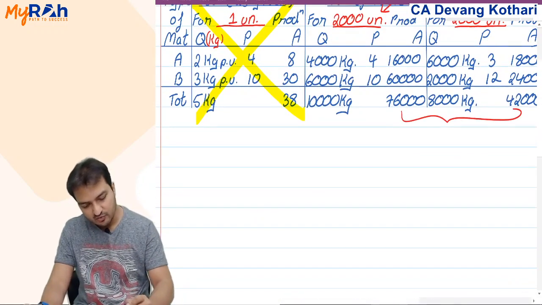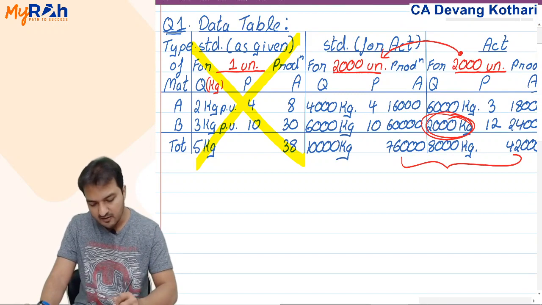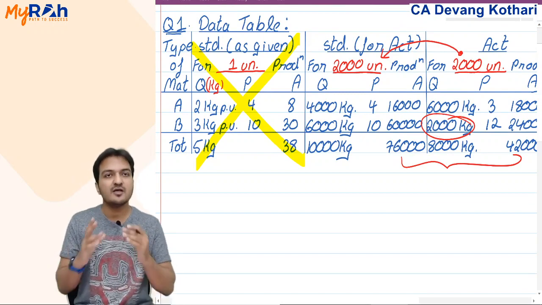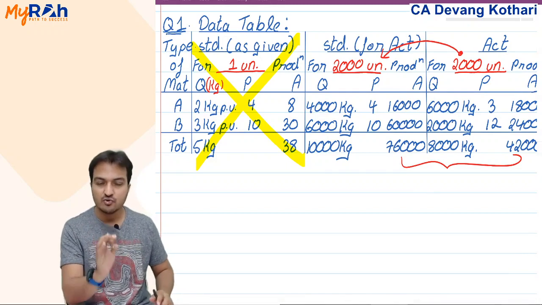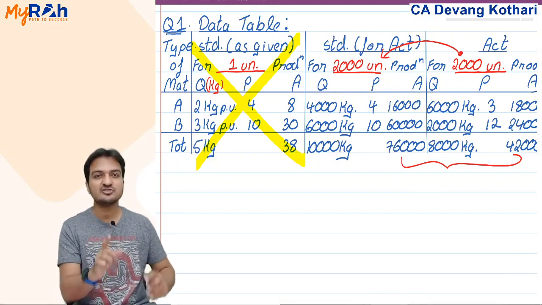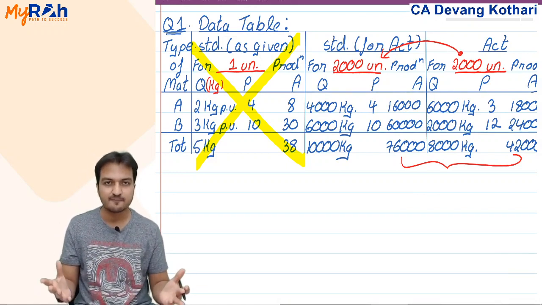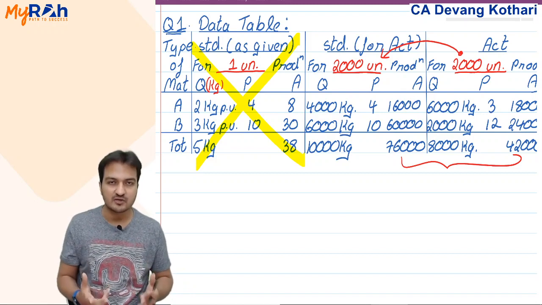Actually, you have used only 2000. If actually you have used only 2000, meaning this difference of 4000 you have not even used in actual. If you have not actually used 4000 kgs, then that 4000 kgs does not even have an actual price. Actual price does not exist for that 4000 kgs.